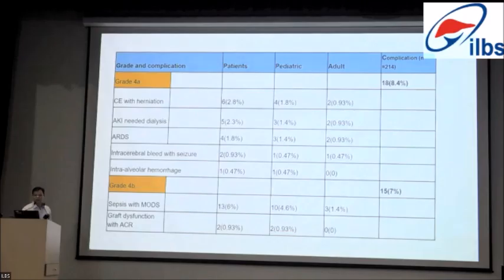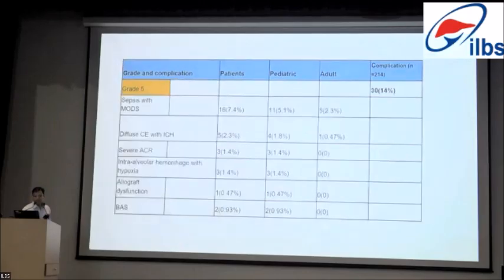Grade 4A complications happened in 8.4% of the patients, whereas grade 4B in 7% of the patients. Among these, the most common reasons for grade 4A complications are cerebral edema or sepsis. Coming to grade 5 complications, that means those leading to death in the recipients, happened in 14% of the patients.